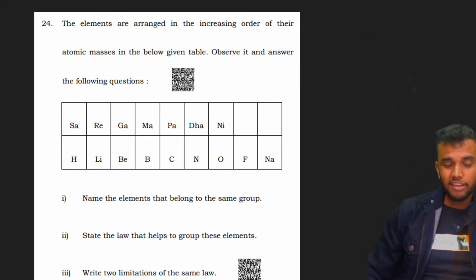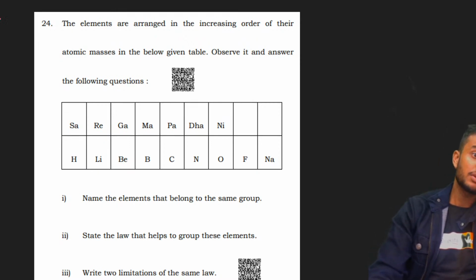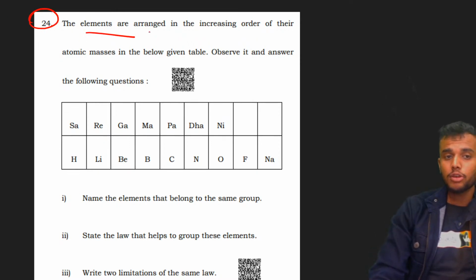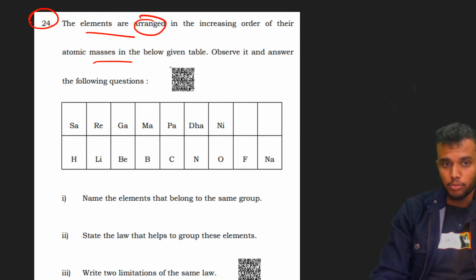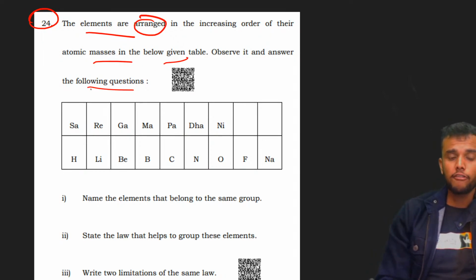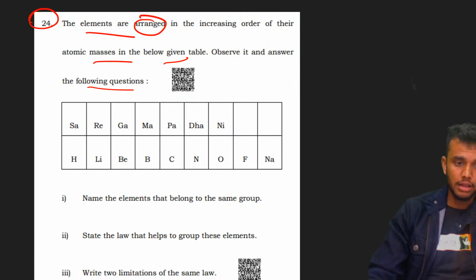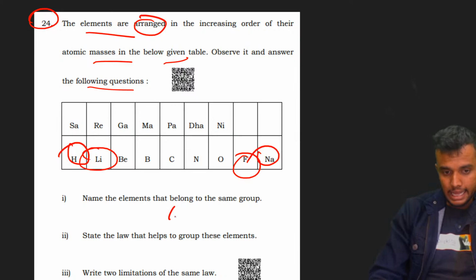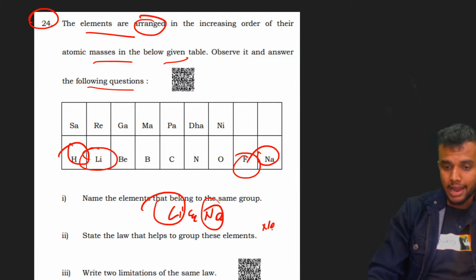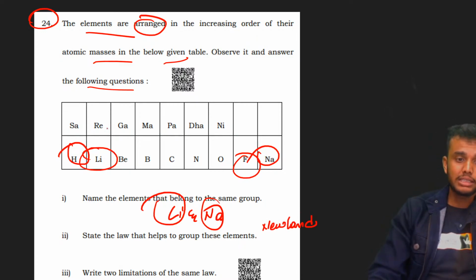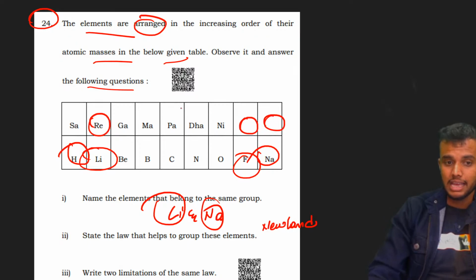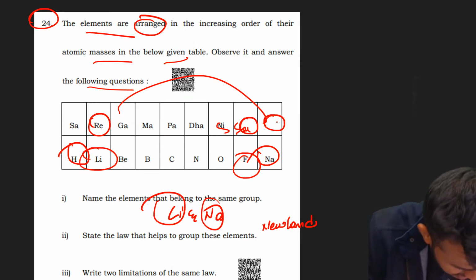Next question. The 24th question, I think it is a 2019 question paper. The elements are arranged in increasing order of their atomic mass in the given table. Observe it and answer the following. Sa Re Ga Ma Pa. Name the elements that belong to the same group. Hydrogen and fluorine. Oh, sorry. Lithium and sodium. Lithium and sodium belong to the same group. Law of octaves, Newlands' law of octaves. Sa Re Ga Ma Pa. The first element and the 8th element are always the same. Right, students?